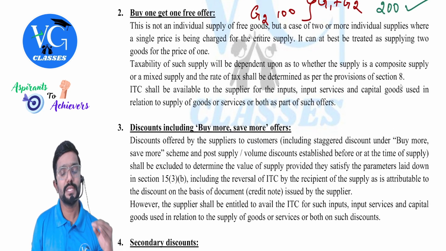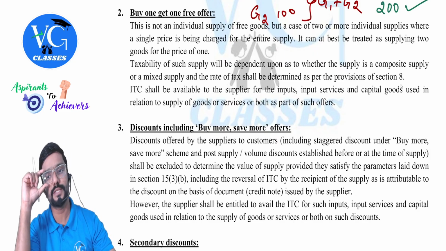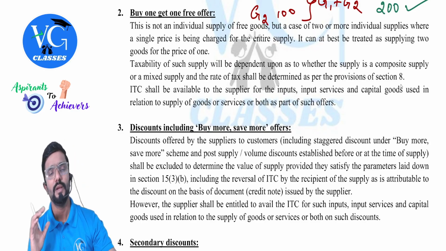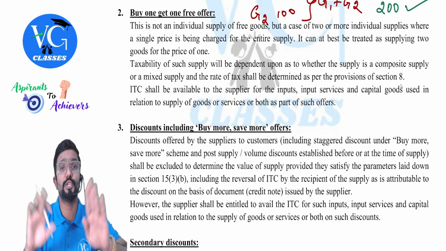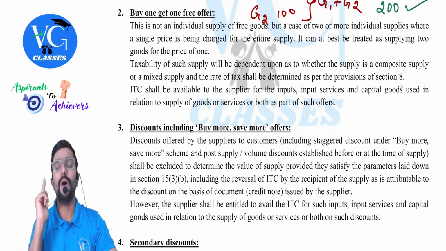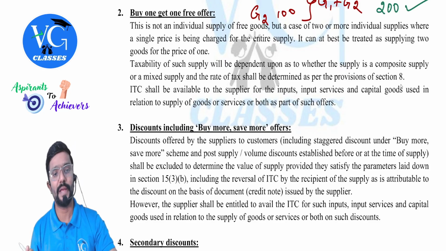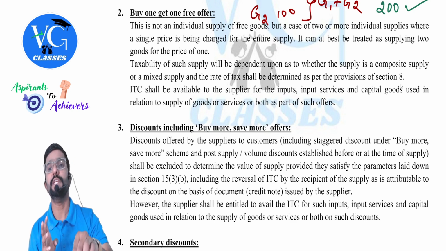Let me read it. This is not an individual supply of free goods, but a case of two or more individual supplies where a single price is being charged for the entire supply. Sir, can we call it a composite or mixed supply? Yes, we can also check that. Is it naturally bundled or not? It can at best be treated as supplying two goods for the price of one. Taxability of such supply will depend upon whether the supply is a composite supply or mixed supply, and the rate of tax shall be determined as per the provisions of section 8, guys.